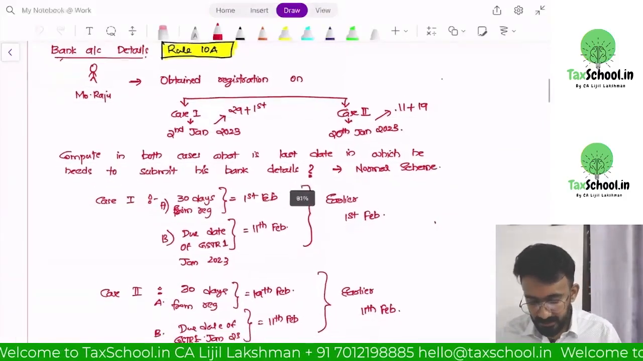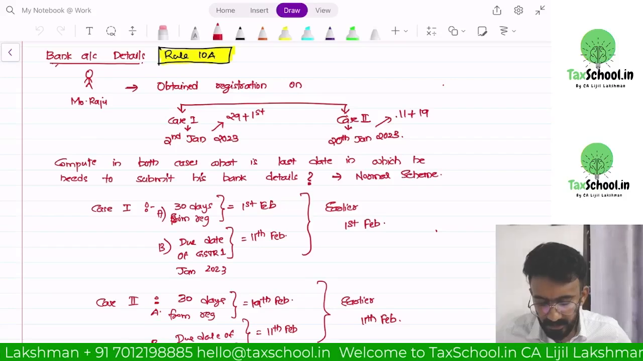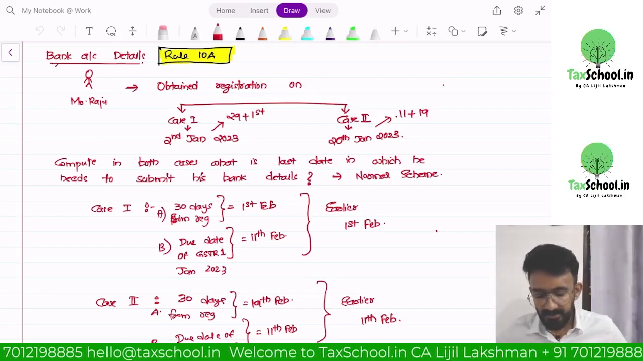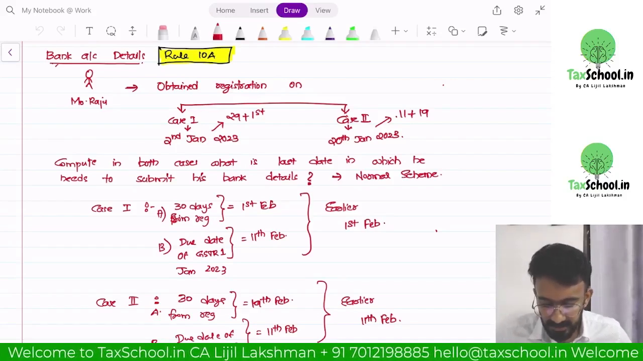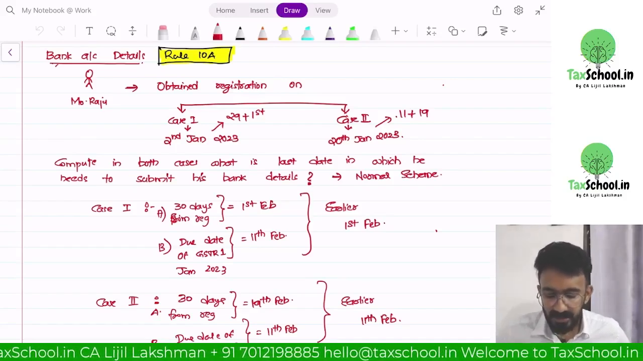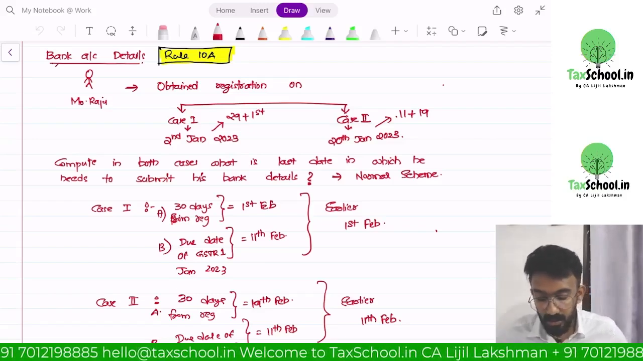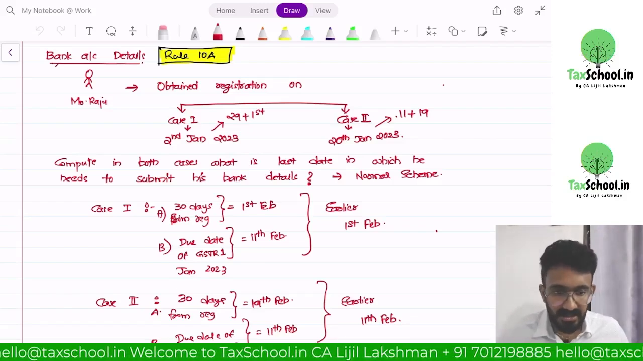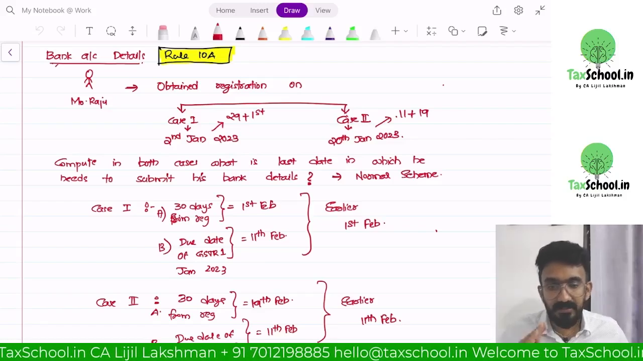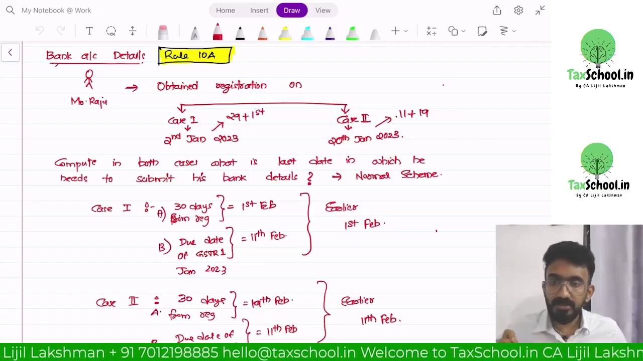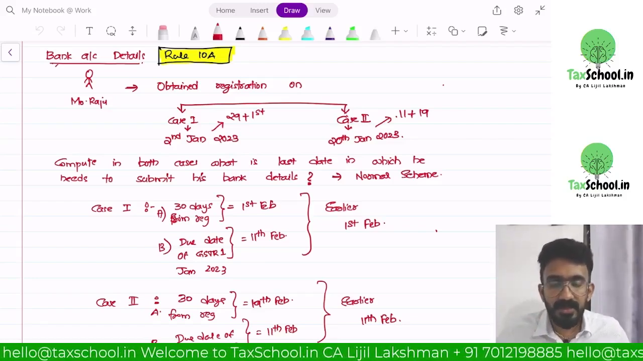Look at this example on the screen. Mr. Raju obtained registration on 2nd January without giving bank account details. When should he give the bank account details? He has to give it within 30 days. So 2nd January plus 30 days would be 29 days in January, one more day in February, 1st February. Or the January month is the first GSTR-1 he has to submit on or before 11th of February. Whichever is earlier, 1st February. You have to give bank account details before 1st February. This is what is given in Rule 10A.